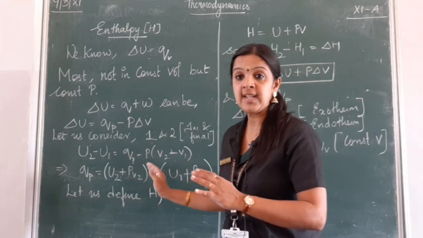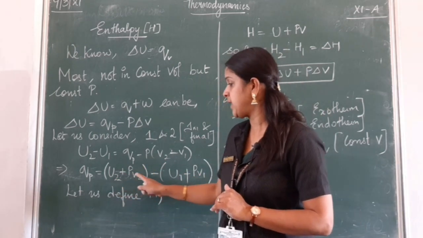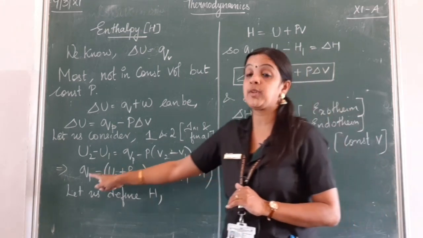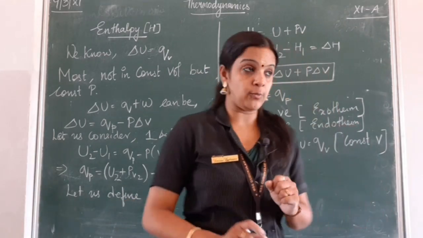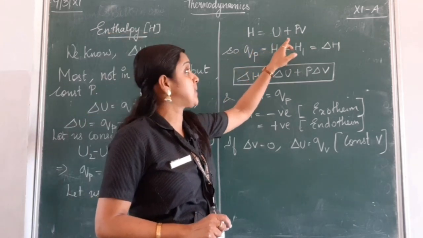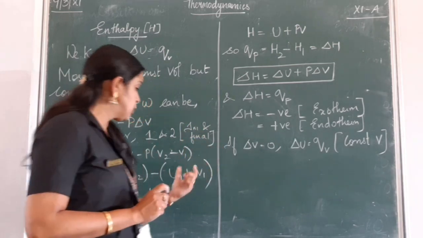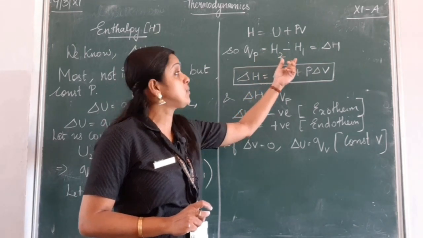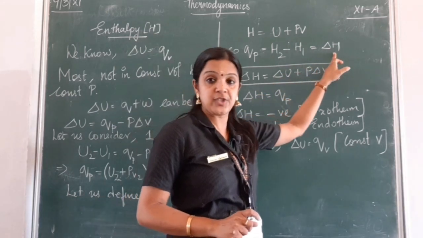Now if I rearrange the equation, I will take the QP to the other side: U2 plus PV2 minus U1 plus PV1 will be equal to the heat energy. Now let us define the term enthalpy. We know enthalpy is nothing but the sum of internal energy plus the pressure volume, U plus PV. So if I substitute U plus PV as enthalpy, I get QP equal to H2 minus H1, which is nothing but the change in the enthalpy, that is del H.